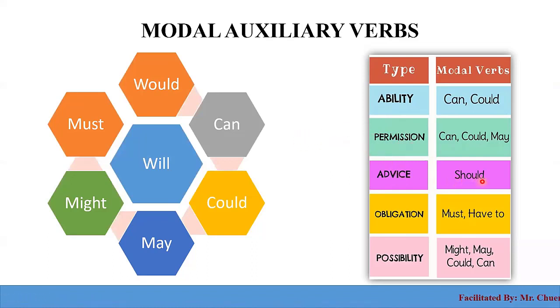So we use should to give advice. You should do this and you should do that. And we use must and have to talk about obligation, what you are obliged to do, what you are required to do, you must do it. The last one: you use might, may, can, and could to talk about possibility as well. Something is possible to happen, right?